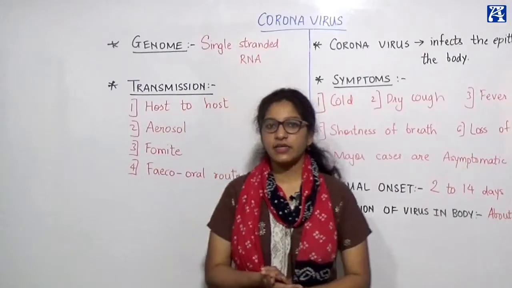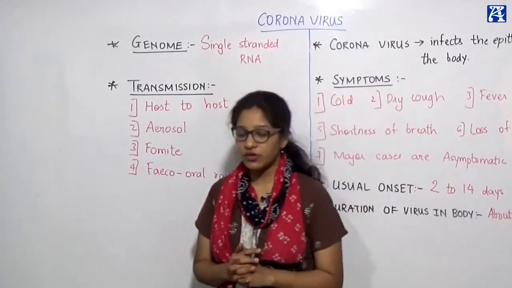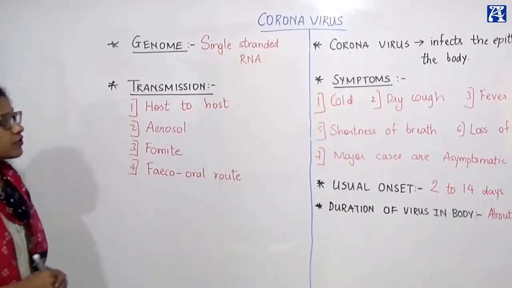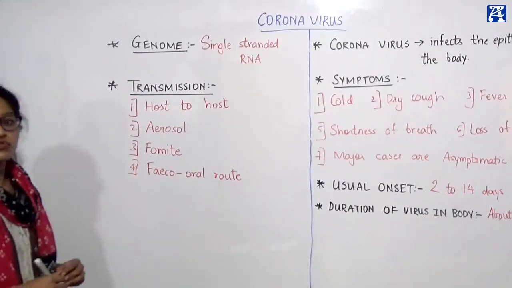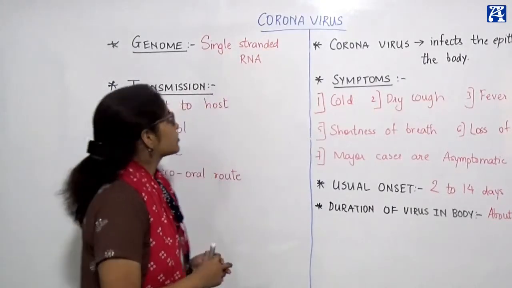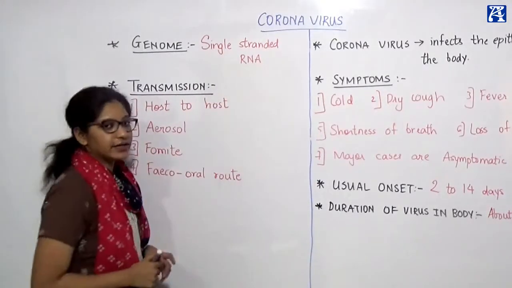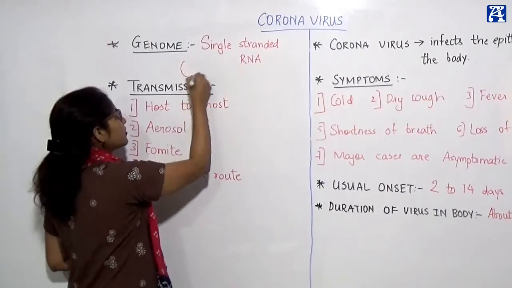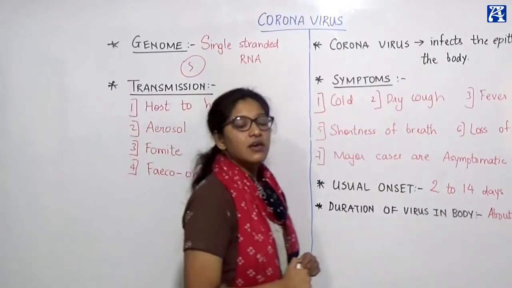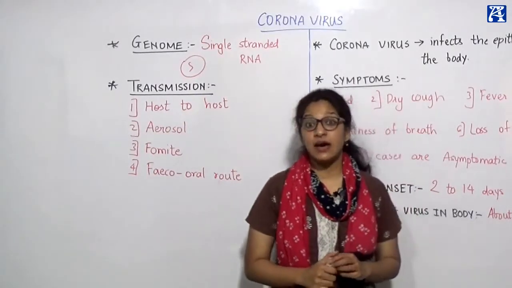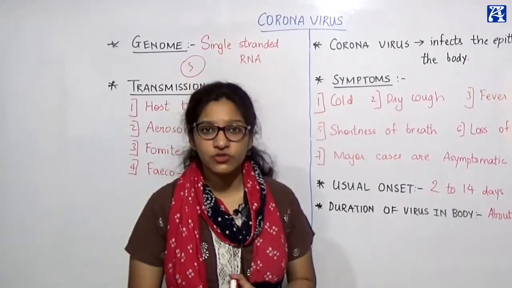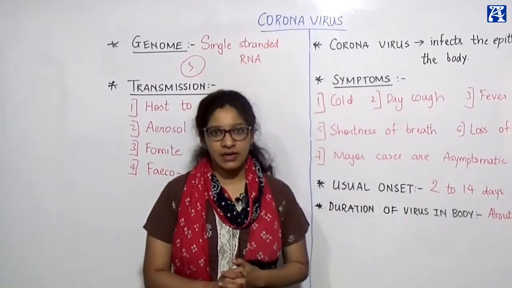Okay, so moving ahead, we see further details of the coronavirus, okay? So what is the genome of the coronavirus? The basic genomic structure, or the structure inside of the virus, is a single stranded RNA, okay? So there will be a single stranded RNA present inside of this virus. We know that coronavirus is an RNA virus, right? So the basic genetic structure of the virus is an RNA, right?